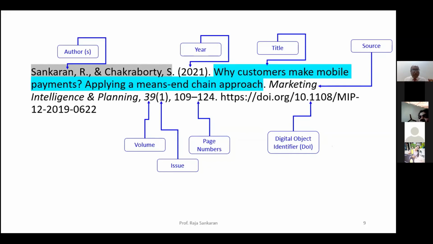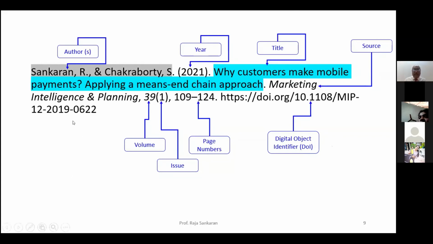I will show you how to use that, how to quickly search and install or create a library item in Mendeley as well. I will demonstrate a few of these in a while. I'm first going to the concept so that we are all on the same page, and we all understand the way the citations need to be looked into.